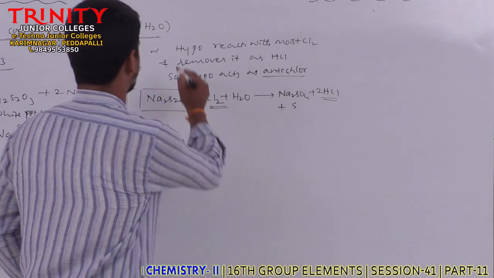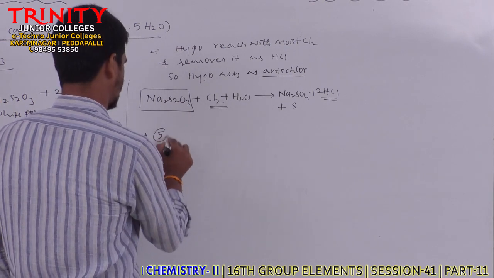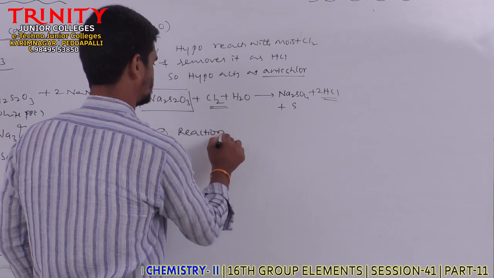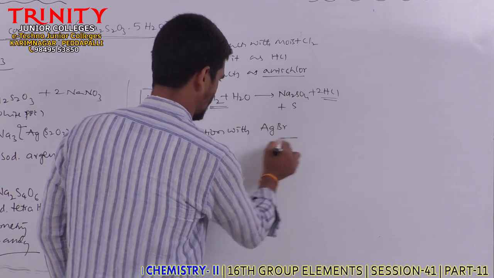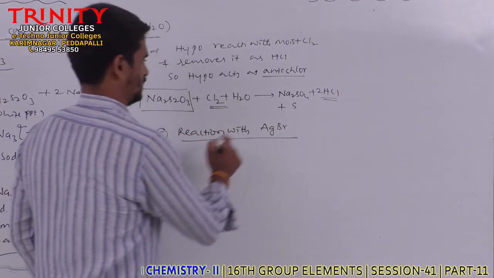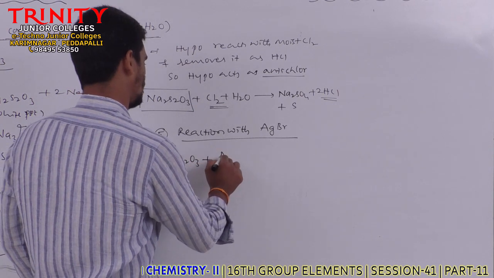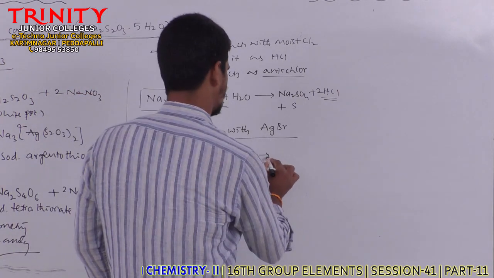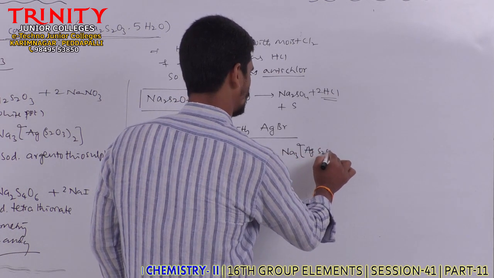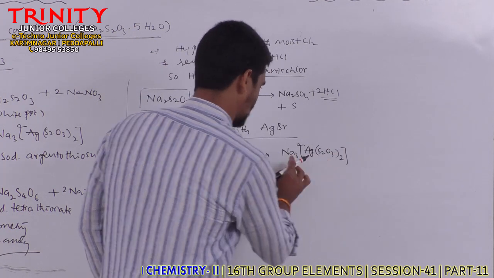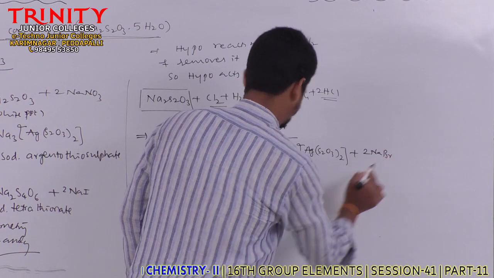Clear? And the fifth one is reaction with silver halides, particularly silver bromide, AgBr. Here hypo reacts with silver bromide and forms the complex Na3[Ag(S2O3)2], sodium argentothiosulfate, along with the formation of 2NaBr.